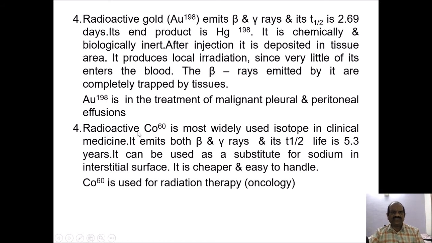Radioactive cobalt-60 is the most widely used isotope in clinical medicine. It emits both beta and gamma rays, and its half-life is 5.3 years. Hence it is very commonly used in radiation units. It can be used as a substitute for radium in interstitial therapy. It is cheaper and easy to handle. Cobalt-60 is used for radiation therapy, that is, in the radiation oncology department.